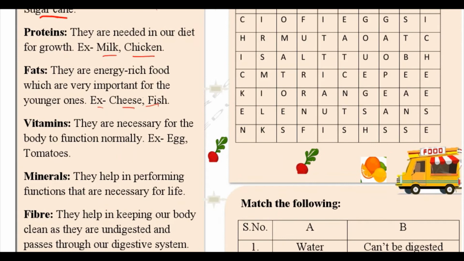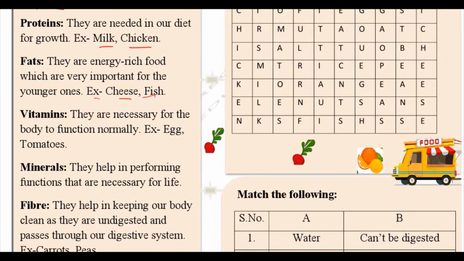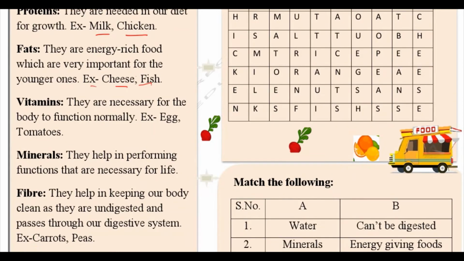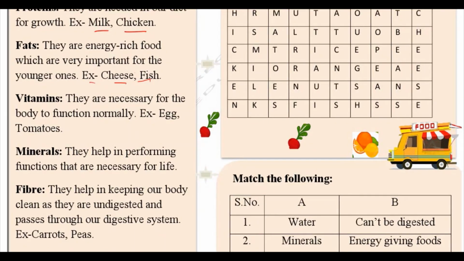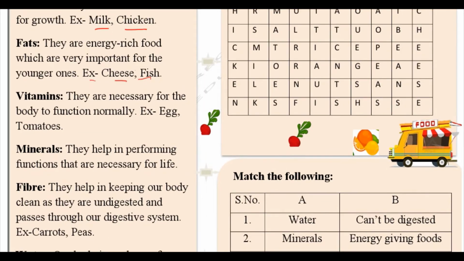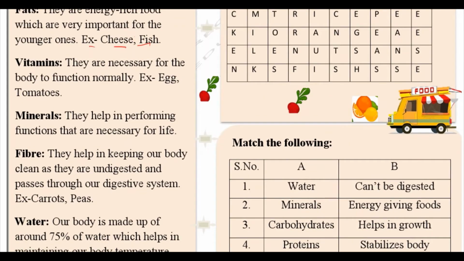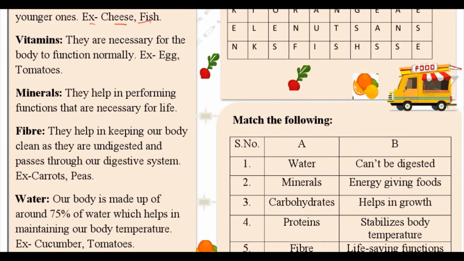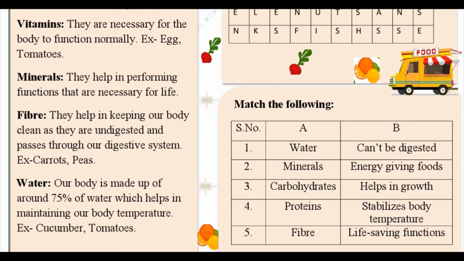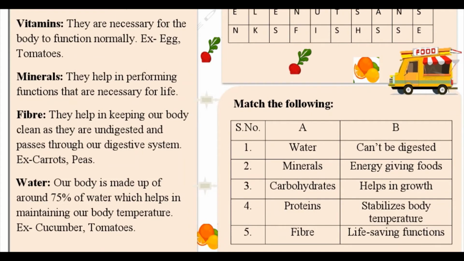Then we have minerals. They help in performing functions that are necessary for life. Next is fiber. They help in keeping our body clean as they are undigested and pass through our digestive system. Examples are carrots and peas. If any roughage is stuck, they help in cleaning that out, as they cannot be digested. Next is water. Our body is made up of around 75% water, which helps in maintaining our body temperature. Examples are cucumber and tomato.